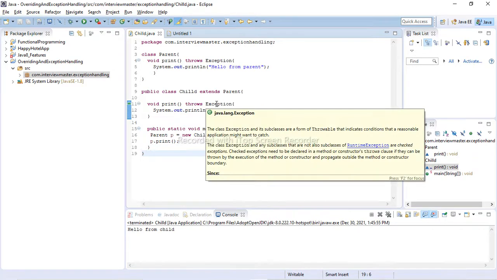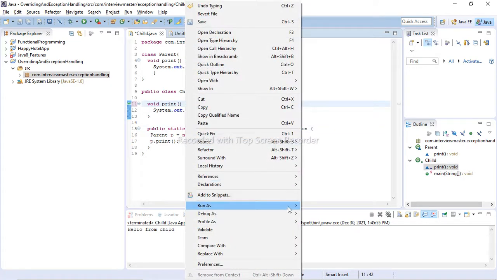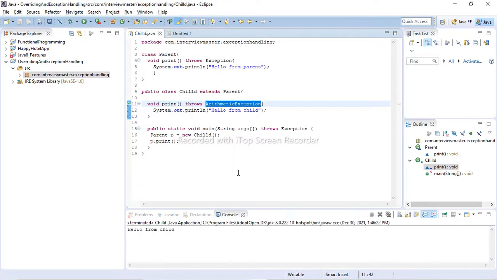The third rule says we can declare the subclass exception. So if we declare ArithmeticException, it's allowing us. So our third rule is also clear, that we can declare the subclass exception. But what if we try to break the rule?